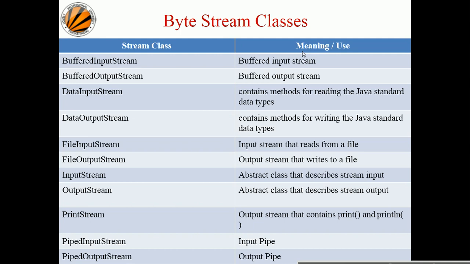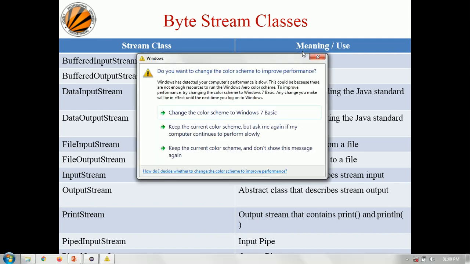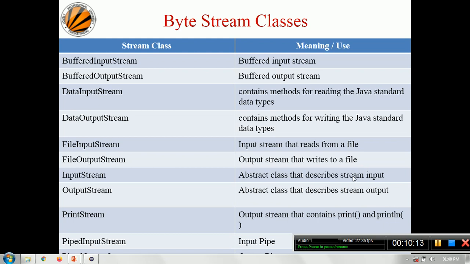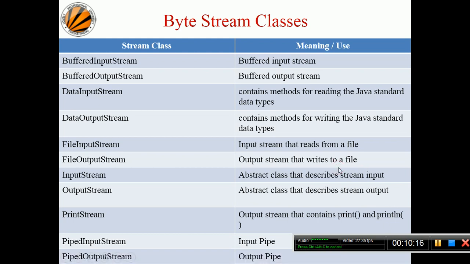InputStream is an abstract class that describes the input stream. OutputStream is an abstract class that describes the stream output. We have PrintStream, an output stream that contains the print and println methods. Then we have PipedInputStream for input pipes and PipedOutputStream for output pipes. Now for the syllabus we have FileInputStream, FileOutputStream, ObjectInputStream and ObjectOutputStream.